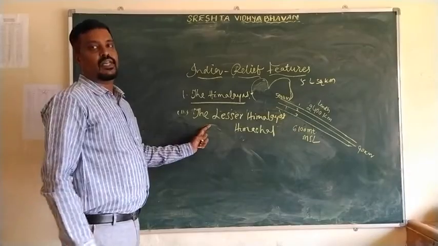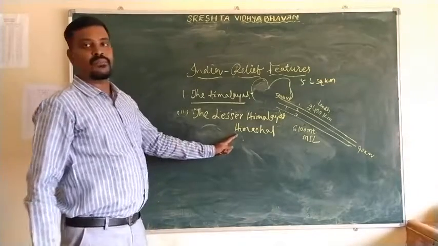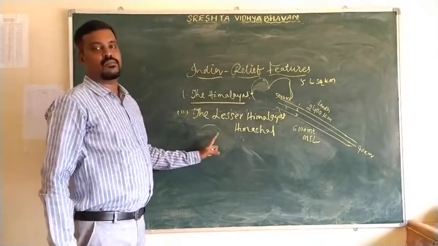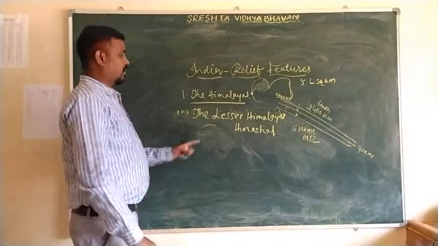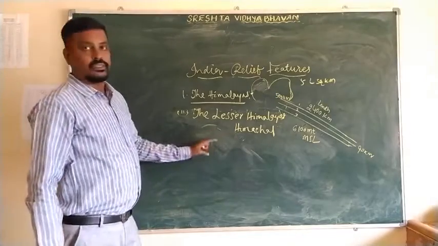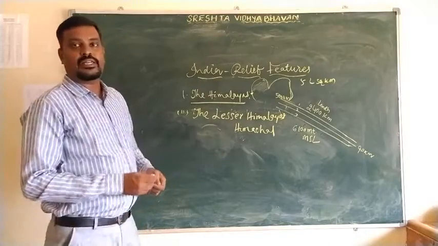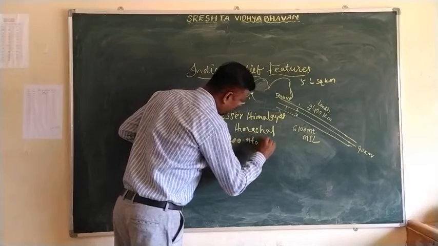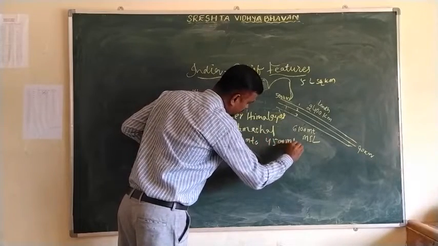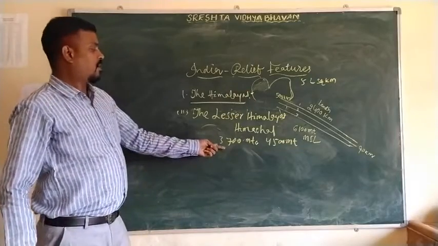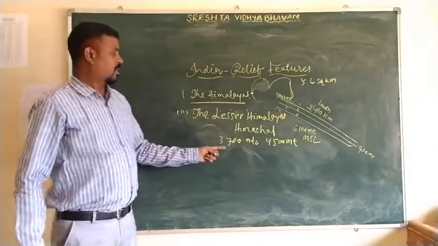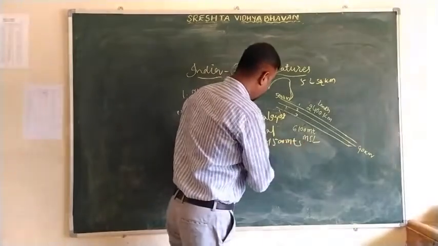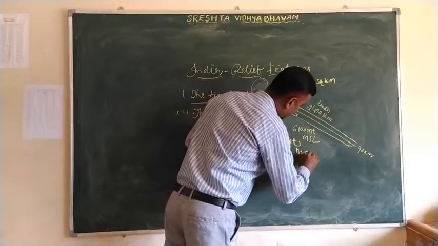It is mostly a rugged surface, and the height of the Lesser Himalayas or Himachal is 3,700 meters to 4,500 meters from the mean sea level.